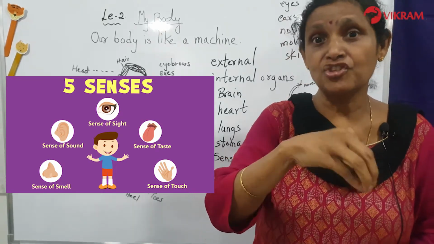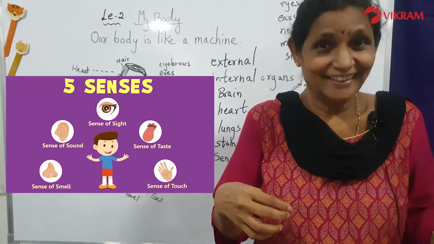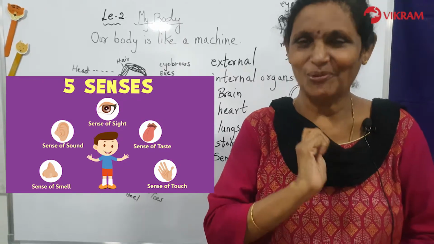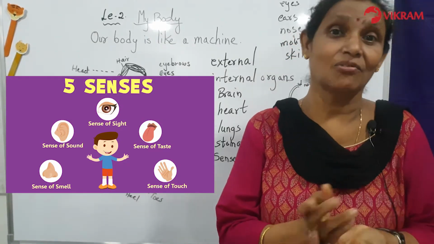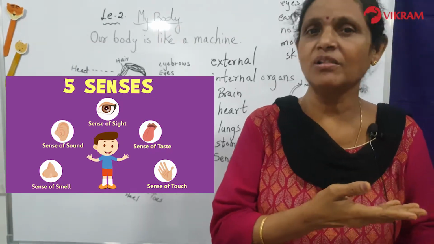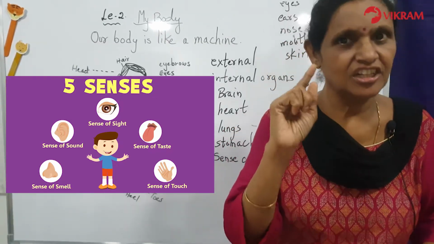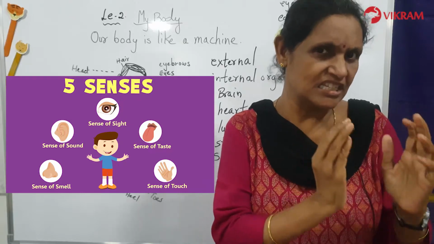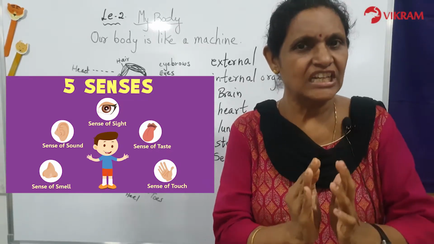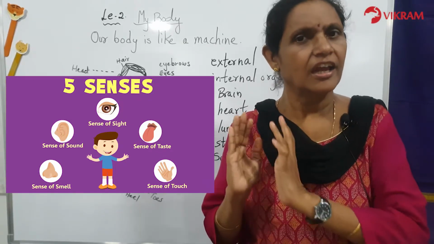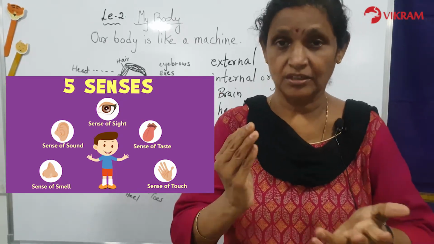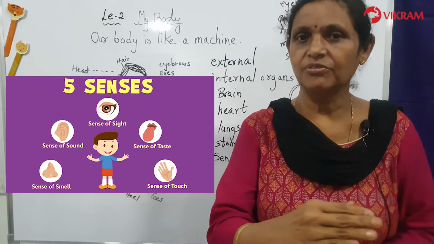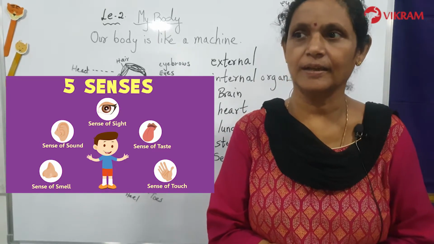Mummy will put a lot of chili powder. What will you do? You will drink water. And if there is a sweet thing, you will love it. Some people will be eating all the different kinds of food which the tongue will tell you. It is very spicy and hot. It is very sweet. It is salty. It is sour. And it is very hot or very cold. The tongue will tell you all the different kinds of taste you are getting.